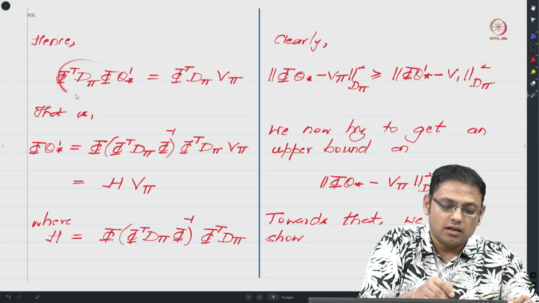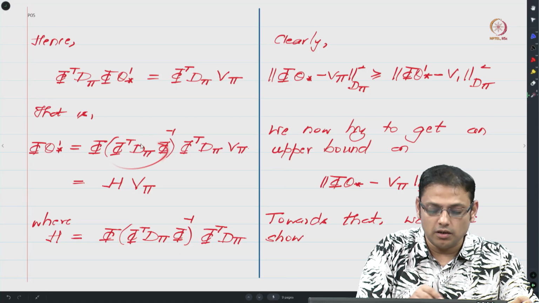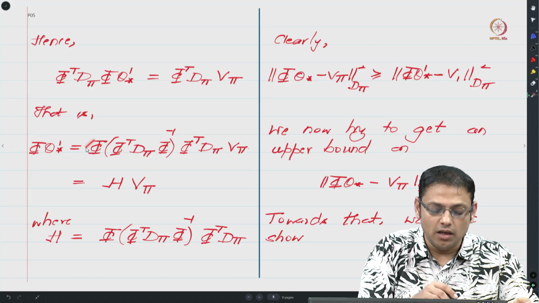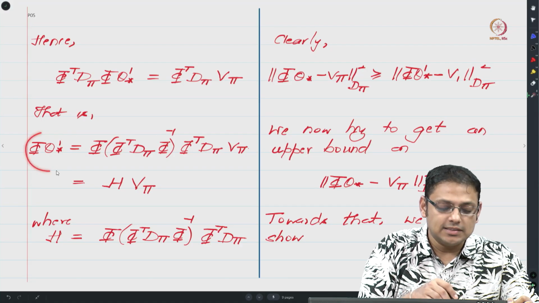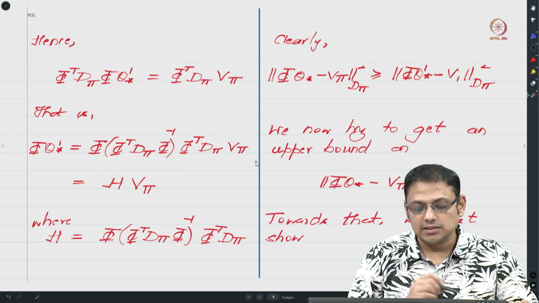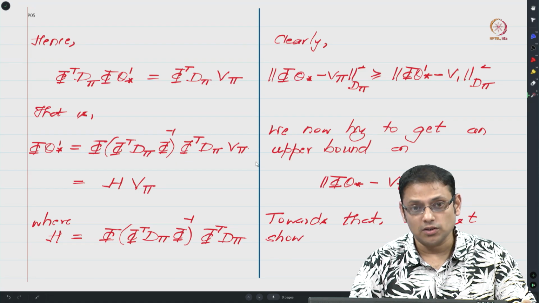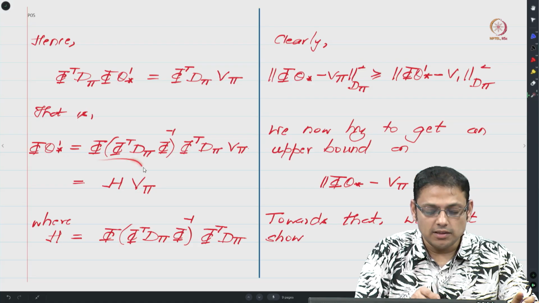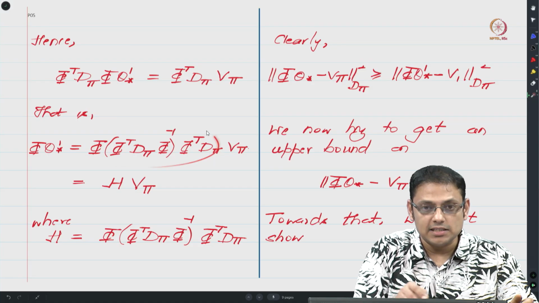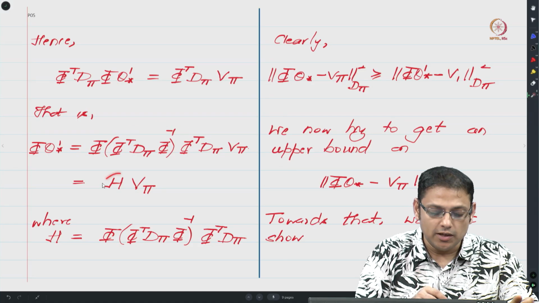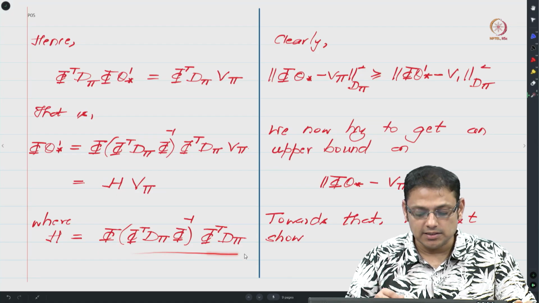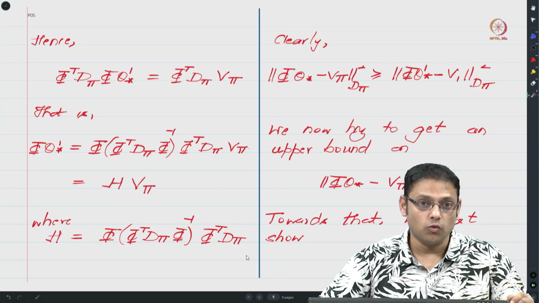And if I take this matrix over here, that will give me the inverse, and now if I multiply by phi on both sides, one can then see that phi theta star is equal to this expression over here. For convenience, what we will do is this quantity, the quantity just before v pi, we will denote it as H. So H is the matrix that is given by this expression over here.